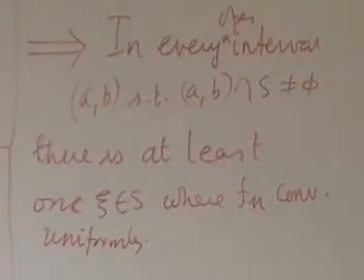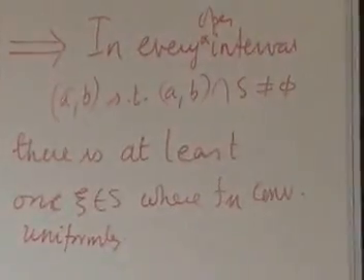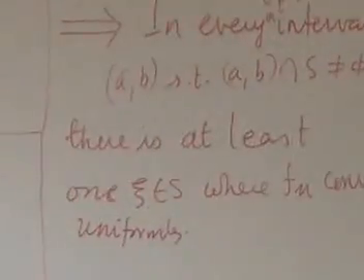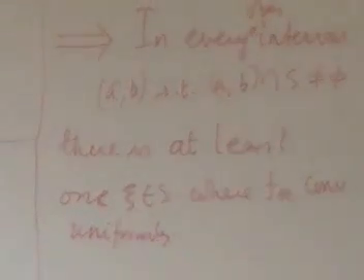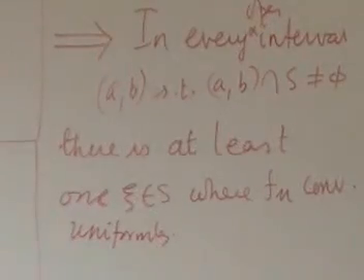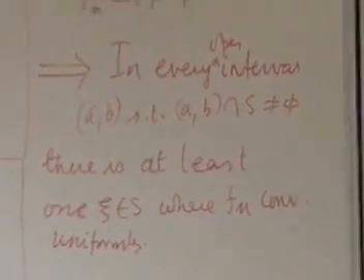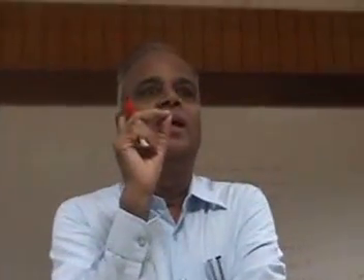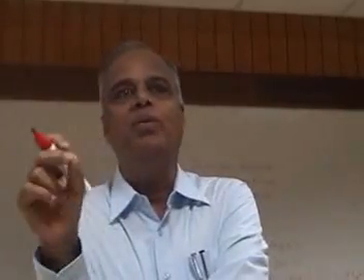So what does this say? This says if you have pointwise convergence, then the points at which you have uniform convergence are densely distributed. Wherever you go, you will find points at which they are uniformly converged.